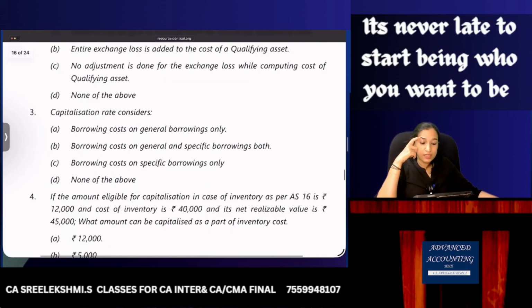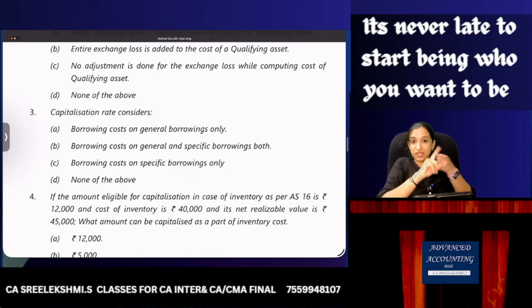Capitalization rate considers borrowing cost on general borrowings only. Yes. Borrowing cost on general and specific. No, specific interest is not added. Borrowing cost on specific borrowings only. Wrong. Only general borrowing. None of the above. Option A.